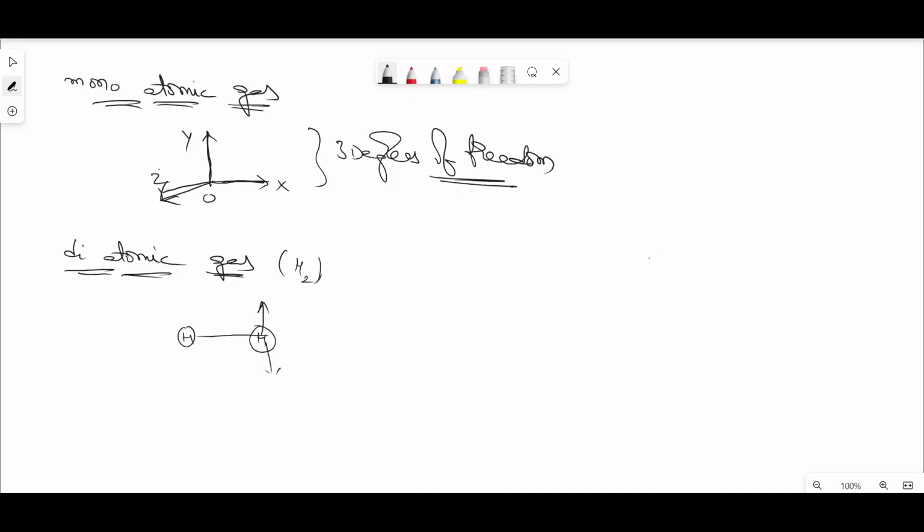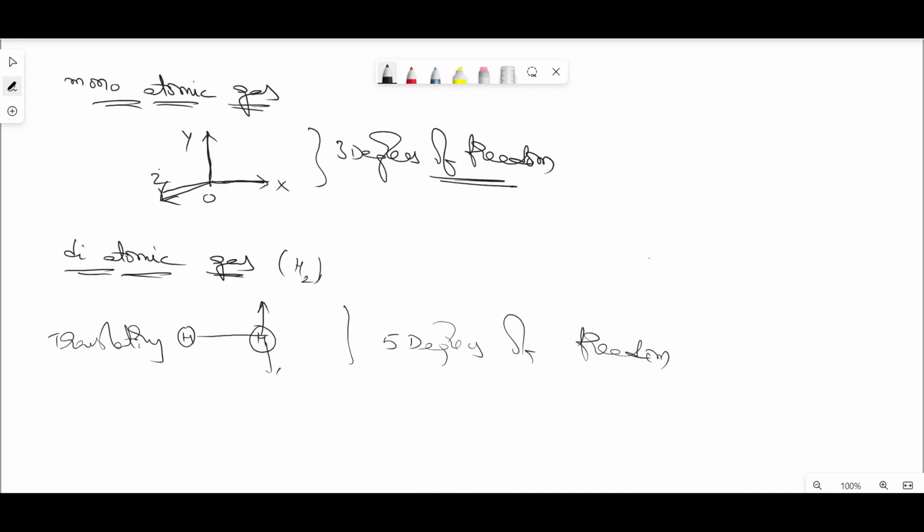Here we can represent that this diatomic gas molecule is having 5 degrees of freedom. Why? Because here we have up and down for this molecule, as well as up and down for this molecule, as well as a rotational motion.